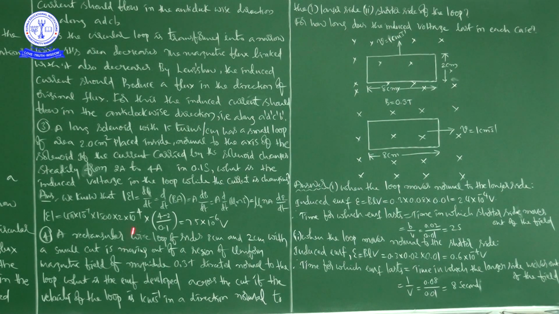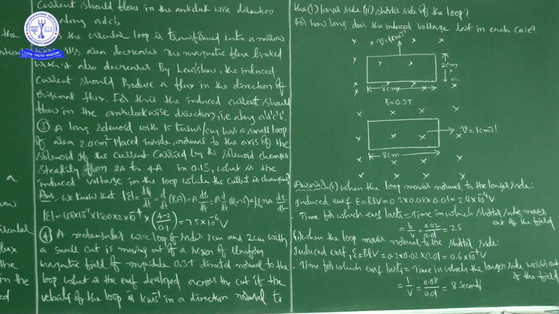Now, epsilon is what he is asking, the induced voltage. So we are going to represent the induced voltage with epsilon. Modulus of epsilon is equal to d phi by dt, that is equal to d by dt of BA, that is equal to A into dB by dt, that is equal to A into d by dt of mu naught Ni, that is equal to mu naught N A into di by dt.